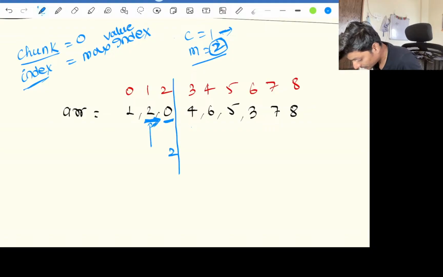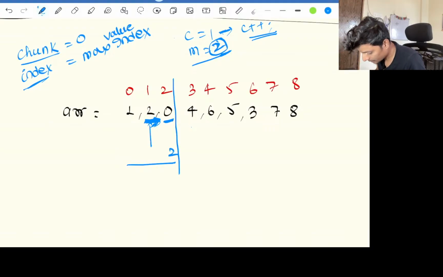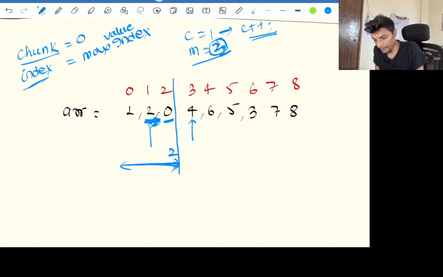We can create this chunk up till 2, because we need 2 in this chunk. So once we cross our maximum index, which is 2, we will do one more chunk plus plus, and now our maximum index will become 3. So we got this as a complete chunk, yes or no?